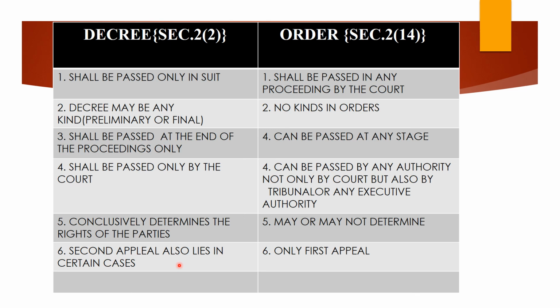And the last one is that a decree shall have a second appeal also in some cases. There will always be a first appeal, whereas the second appeal is subject to some conditions. But if we see orders, whether they are appealable or not, only a first appeal lies. These are the important differences between decree and order. Next, I am going to take up the proceedings, the steps involved in the proceedings before the civil court, when I come before you.